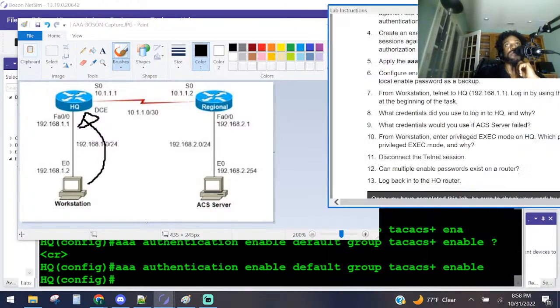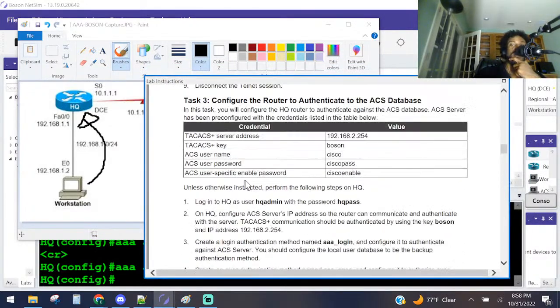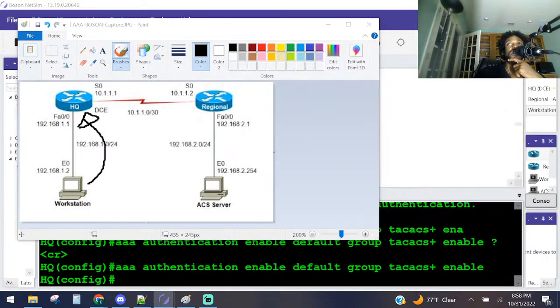I got to go down. No, I got to go left. I got to change the orientation for my monitor here. But this is the username and passwords we're going to be using, right? So I'm going to move that out of the way so y'all can see better.